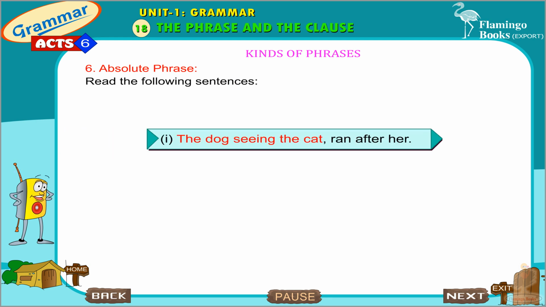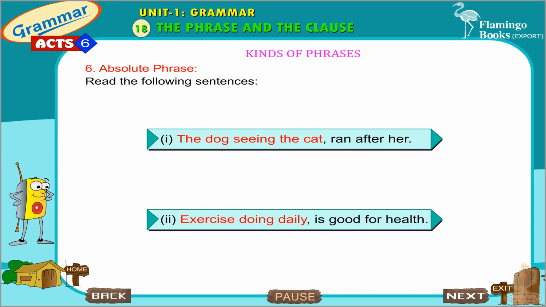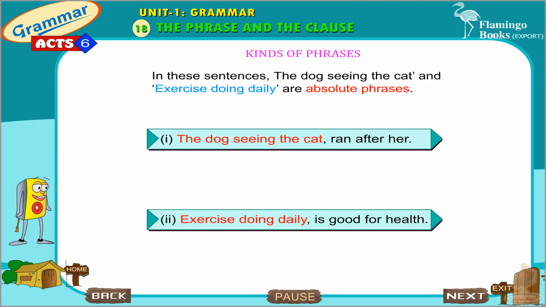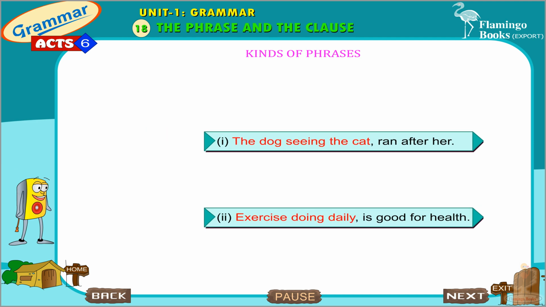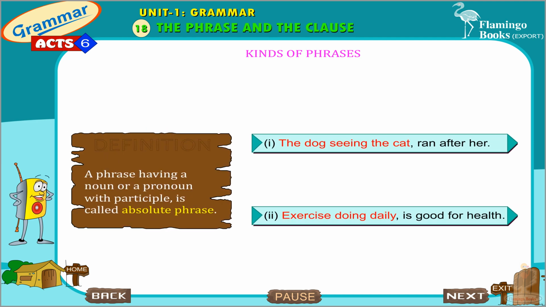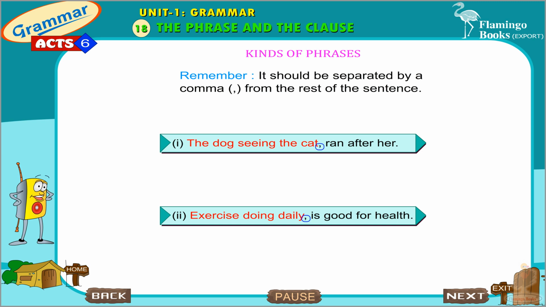Absolute phrase. Read the following sentences. The dog, seeing the cat, ran after her. Exercise doing daily is good for health. In these sentences, the dog, seeing the cat and exercise doing daily are absolute phrases. A phrase having a noun or a pronoun with participle is called absolute phrase. Remember, it should be separated by a comma from the rest of the sentence.